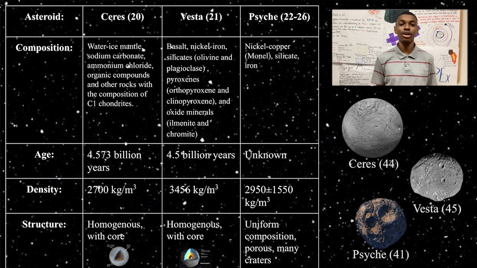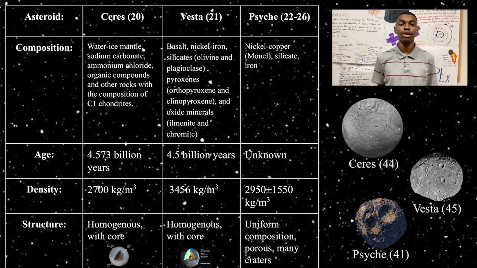Ceres is made up of a water-ice mantle, sodium carbonate, ammonium chloride, organic compounds, and rocks with a composition of C1 chondrites. Vesta is composed of basalt, nickel iron, pyroxenes, and oxide minerals. Vesta and Psyche also both contain silicates, though Psyche's composition is more that of nickel, copper, and iron. Both Ceres and Vesta are around 4.5 billion years old, while the age of Psyche remains unknown.